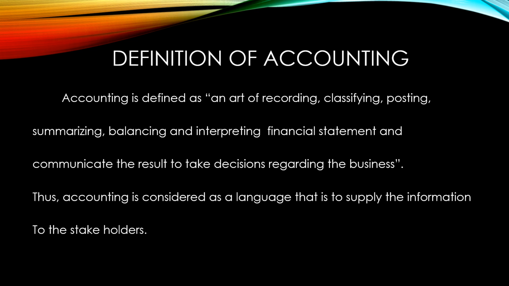After summarizing, the statements will be prepared and balancing will be done, and the final result will be interpreted. In the sense, at the year end the financial statements will be prepared and the result will be interpreted. After finding out the result, it will be communicated to the concerned people to take decisions regarding the business.